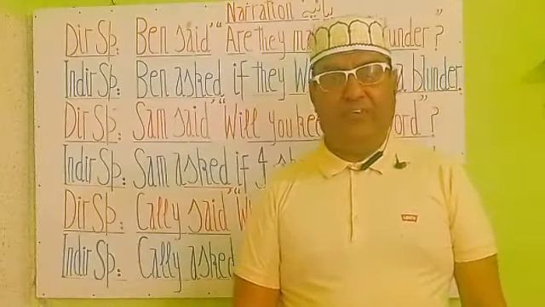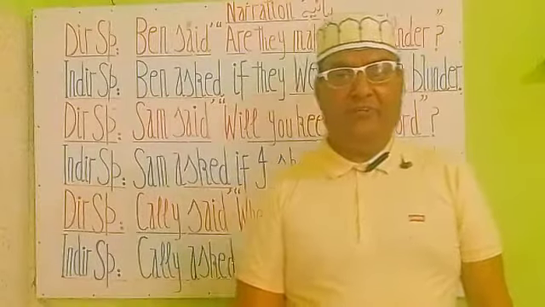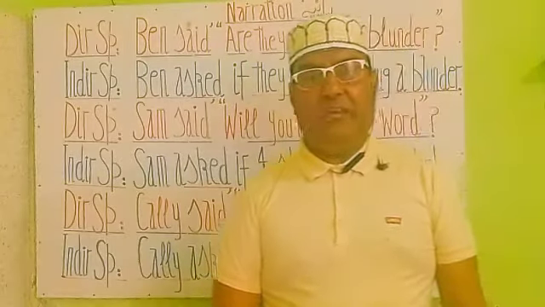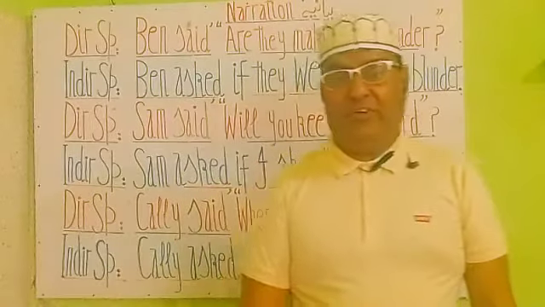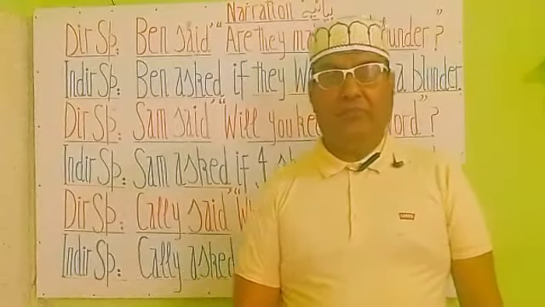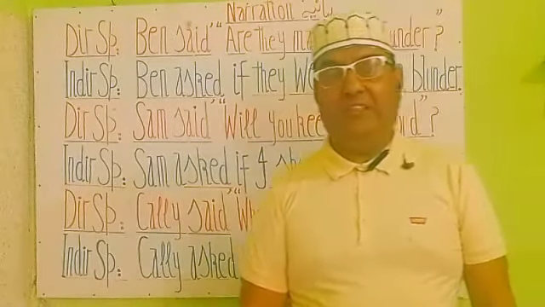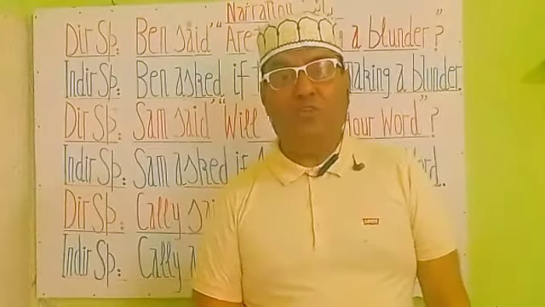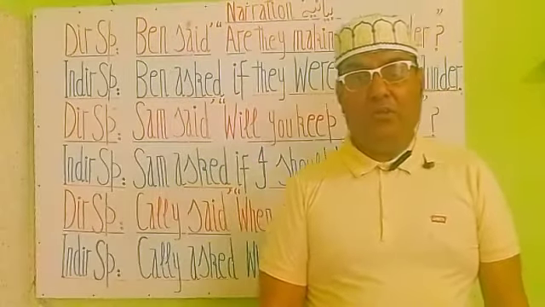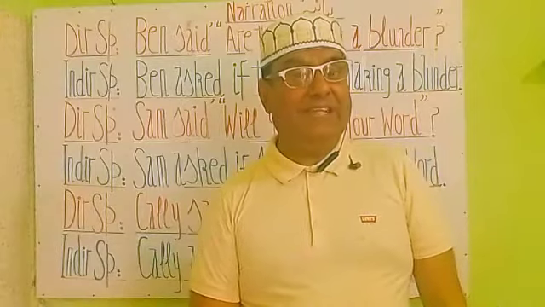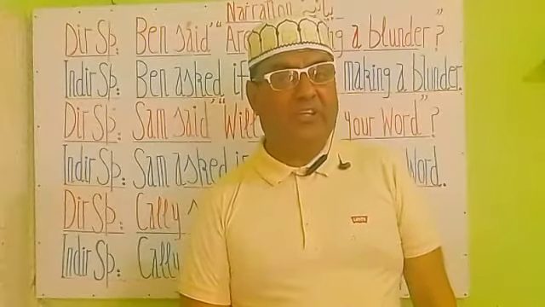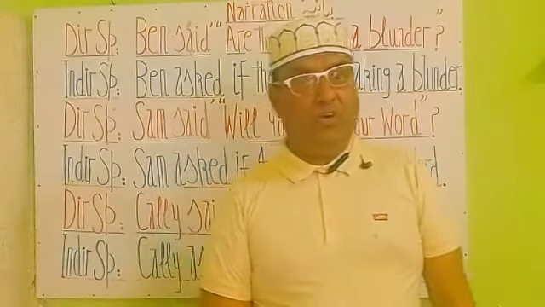After writing the first part of direct speech into indirect, when we approach these particular words, which are W's and H, when, why, where, what, who, whose, and how, these will be written as it is. They are never going to change in any other form.